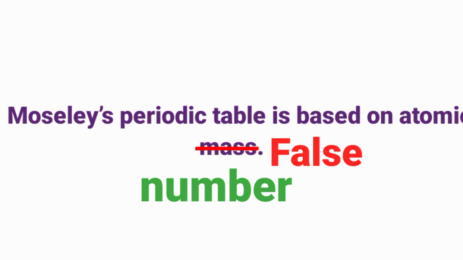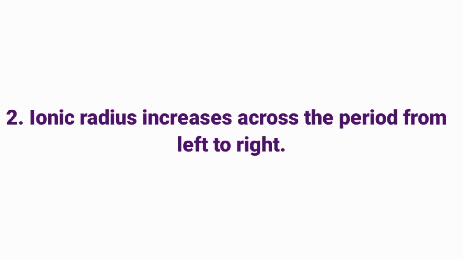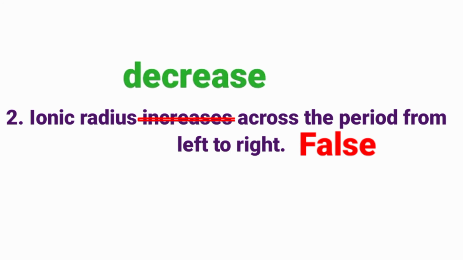Ionic radius increases across the period from left to right. Answer: false. Not increases, it decreases. The correct statement is ionic radius decreases across the period from left to right.